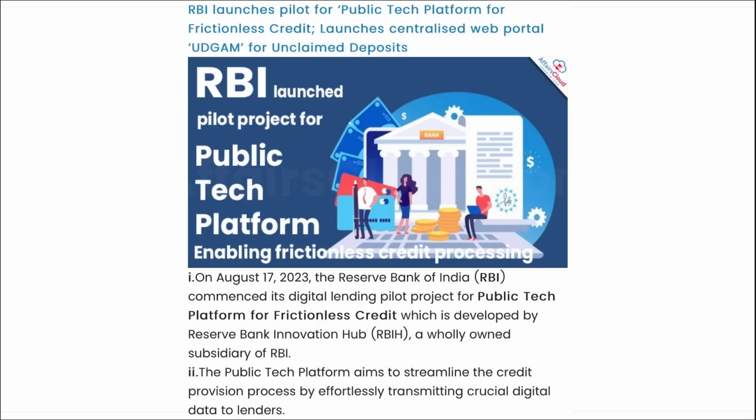Next, RBI has launched a pilot project for a public tech platform for frictionless credit, and has launched the centralized web portal Udgam for unclaimed deposits. So remember, RBI has launched its digital lending pilot project, the public tech platform for frictionless credit.